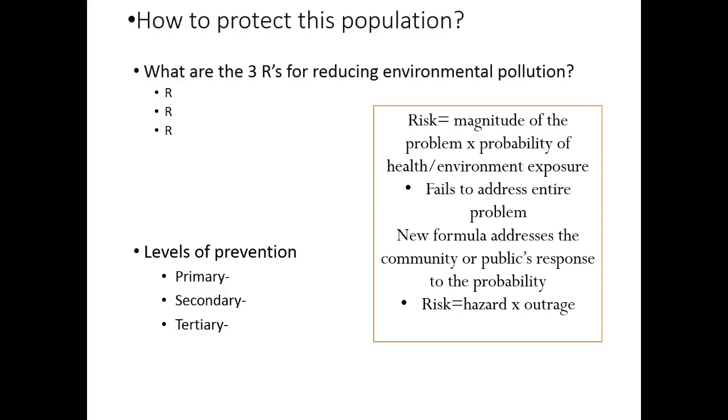Here in the boxed information on the slide is how the EPA defines environmental risk. It used to be that risk is equivalent to the magnitude of the problem multiplied by the health and environmental exposure. However, this doesn't address the problem in its entirety. The new formula addresses the public's outrage. Risk equals the hazards multiplied by the outrage of the public.